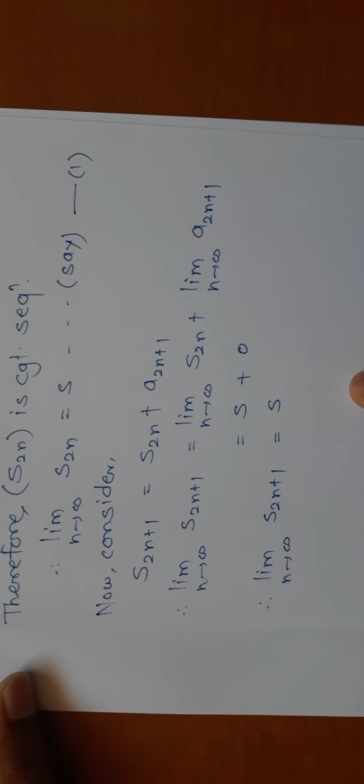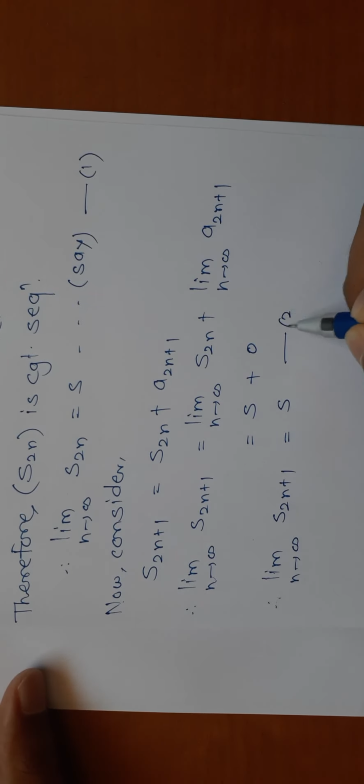So I will rewrite this. This is equation number 2.